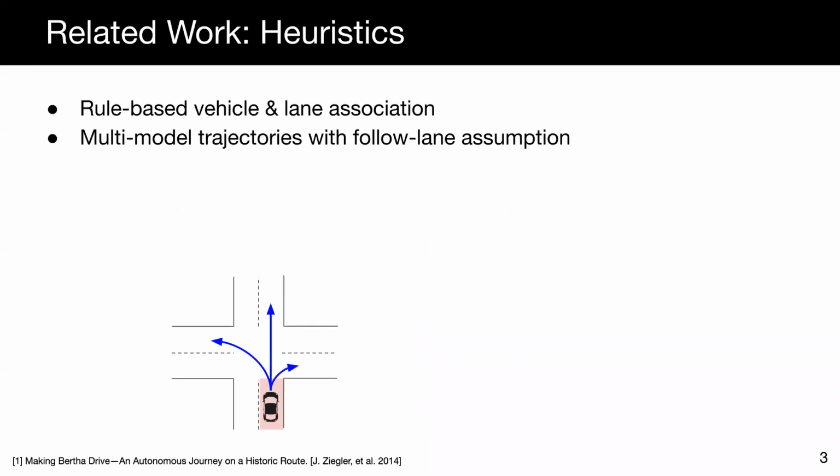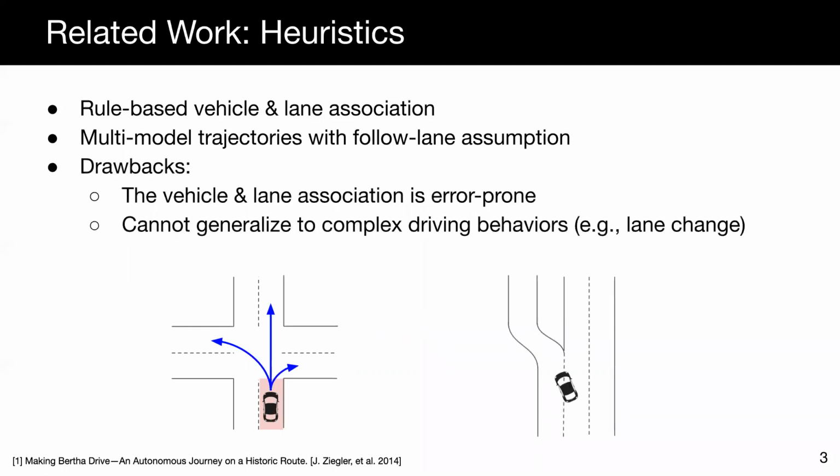One can capture these map priors by hand-designed rules. In the case of vehicles, we can first solve the vehicle-lane association problem, and then get possible future trajectories by assuming that the vehicle will continue to follow the lane. However, the performance of the heuristic-based approaches is not good enough, as they cannot handle complex behaviors very well.